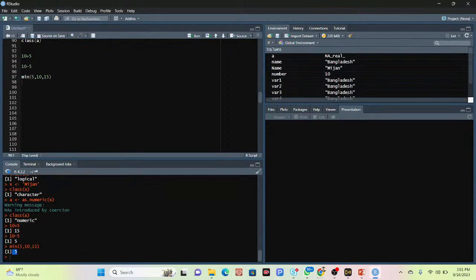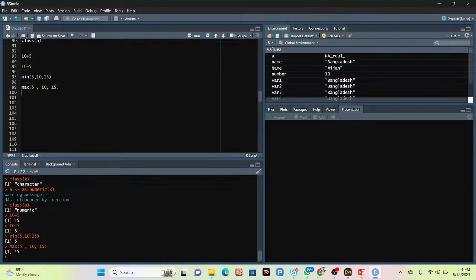So min identifies the minimum value, as well as I simply put max. Suppose I make the values 5, 10, 15. Now from those numbers the maximum value is identified. Click to run, you can see I get the result 15. Max, okay, it's a built-in function. This function is already built in. So min mainly identifies the minimum, and max identifies the maximum.